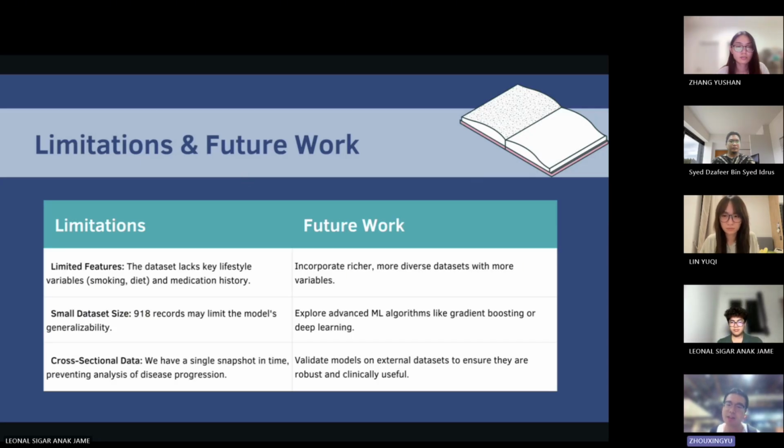Of course, our project has some limitations. The dataset was small and lacked key information like smoking history or medication use. Also, it was a cross-sectional dataset, meaning it was a snapshot in time. For future work, we recommend using larger, more diverse datasets. We could also explore more advanced machine learning algorithms and, most importantly, validate our models on external data to ensure they are useful in a real clinical setting.